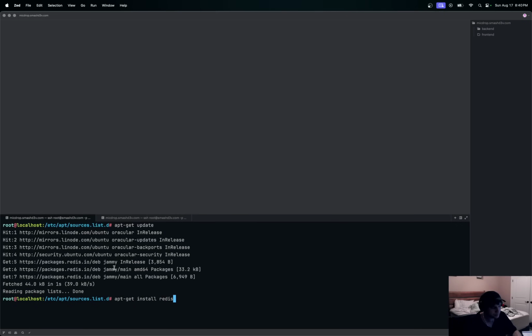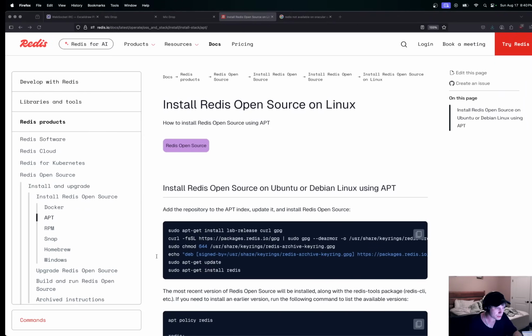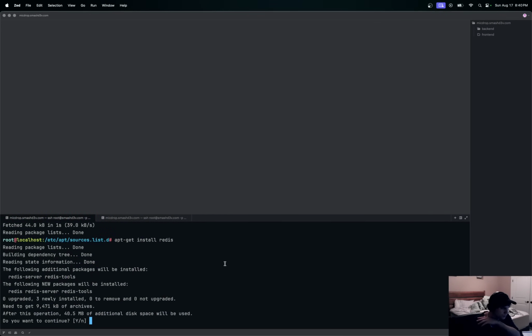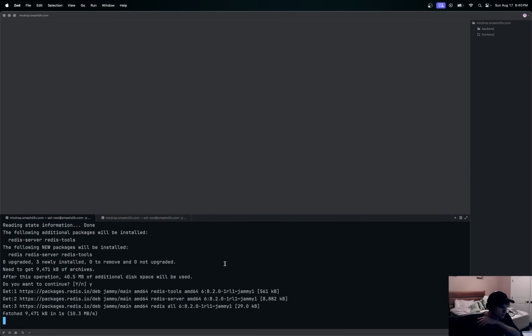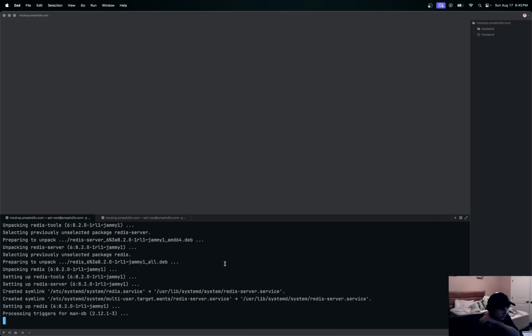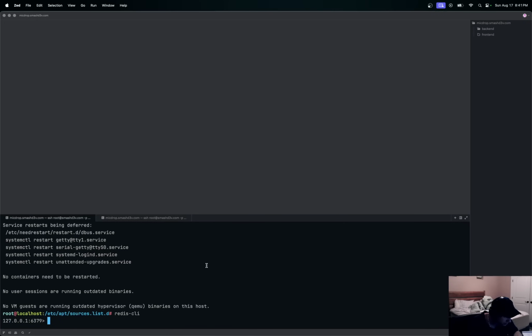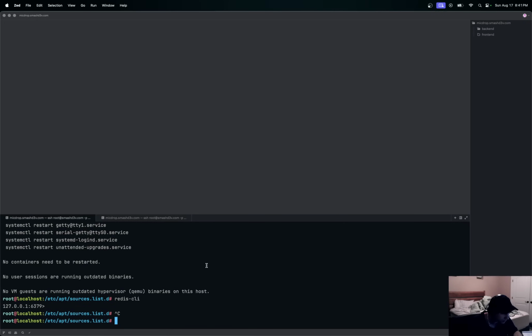install redis. Let's see, apt-get install redis, right? I think you can do redis-server too. Hopefully it gets the latest version. Oh, I think it's getting the 6.8. Redis CLI. See, okay, so Redis is running now.